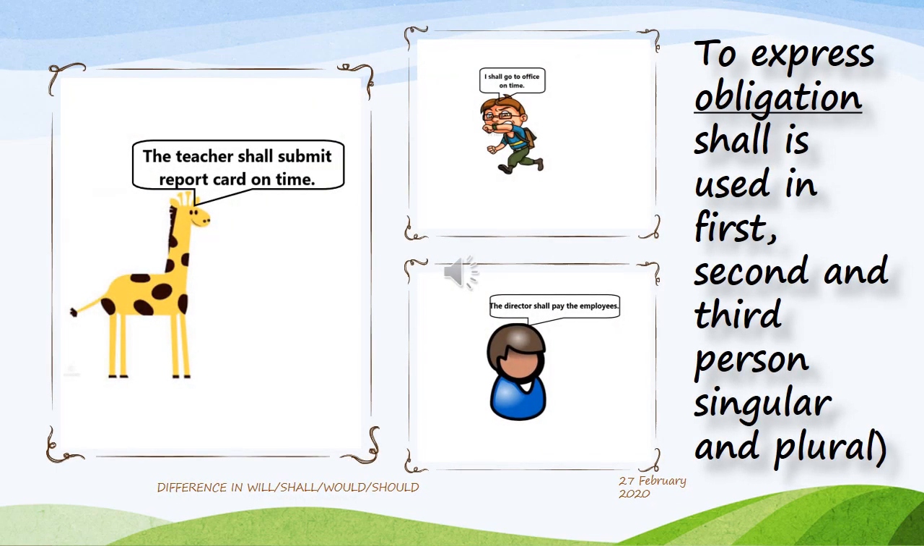Yes, now let's learn what we use to express obligation. To express obligation, shall is used in first, second and third person, singular and plural forms. So shall is used with I, we, you, these, those, that, it, he, she. The teacher shall submit report cards on time. Another example can be: I shall go to office on time. The director shall pay the employees.